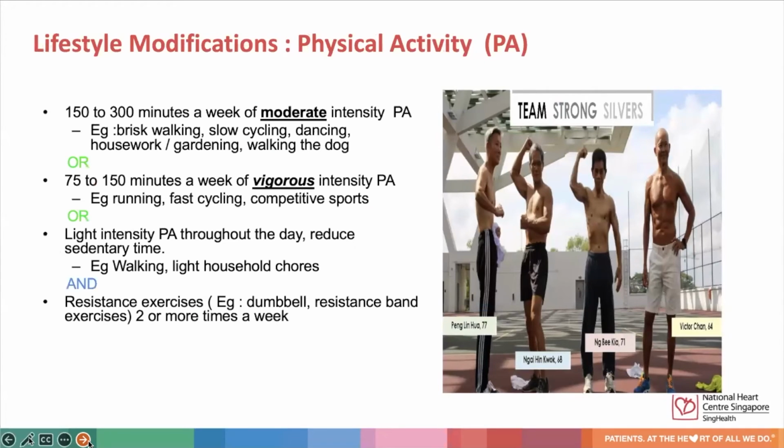As lifestyle modification is important, it cuts across all management of the 3 highs. Based on existing guidelines, we should aim for 150 to 300 minutes a week of moderate intensity physical activity. Examples include brisk walking, slow cycling, dancing, or 75 to 150 minutes a week of vigorous intensity physical activity. Examples include running, fast cycling, or competitive sports.